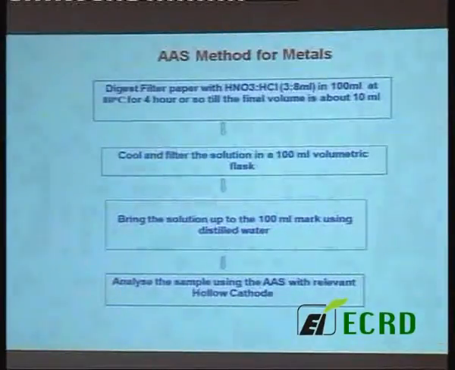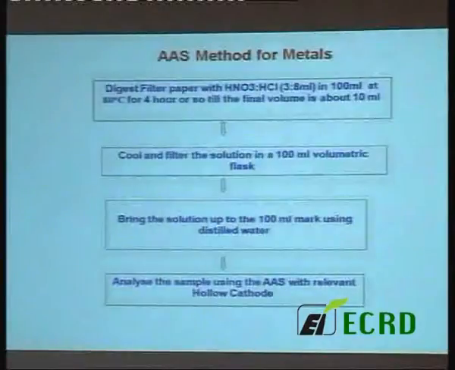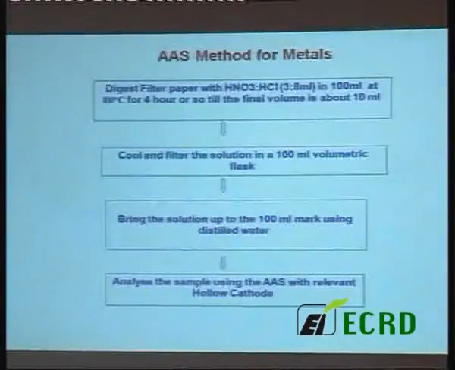So you digest at a lower rate, and when the volume comes to about 10 ml, you stop the digestion. If you see dirtiness, you add some more nitric acid, reflux it for some time, and finally cool, add distilled water, make up to 100 ml, and then send it for the AAS analysis.